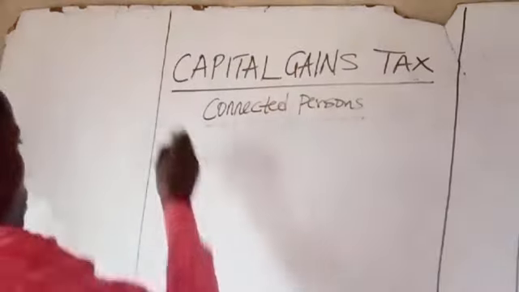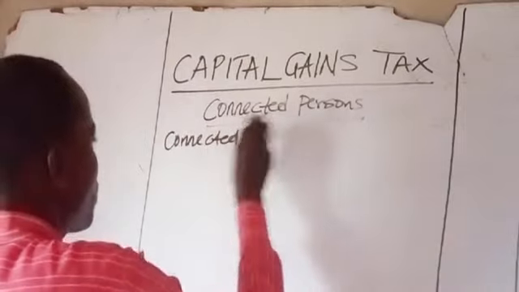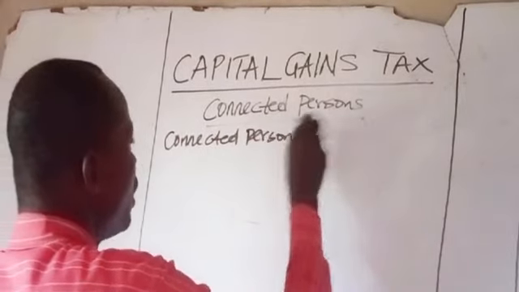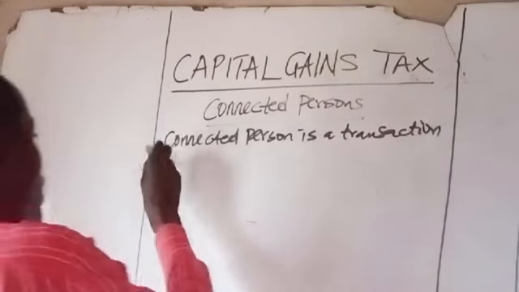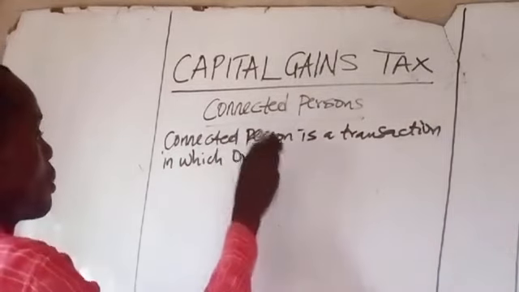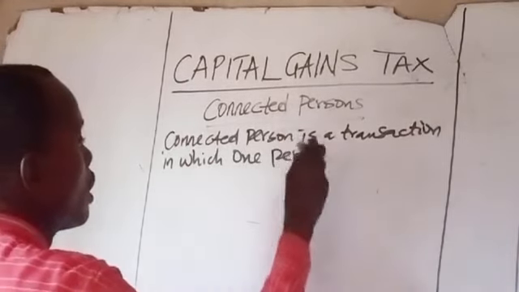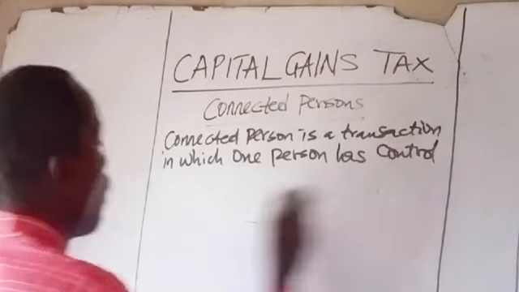Connected person transaction is a transaction in which one person has control over the other.